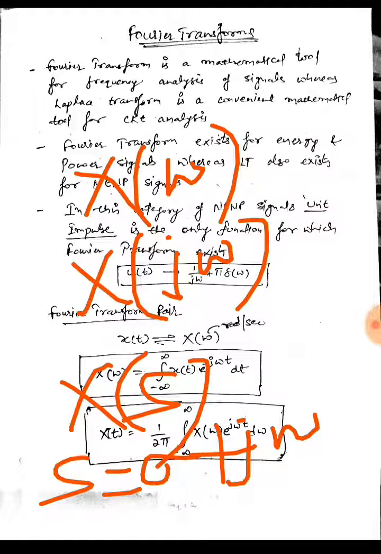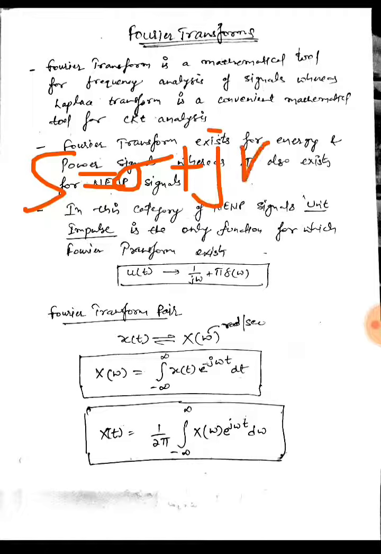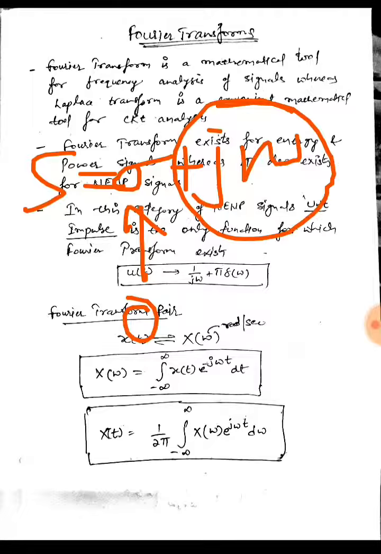If the real part of the complex frequency s becomes 0, then the Laplace transform will be equal to the Fourier transform.